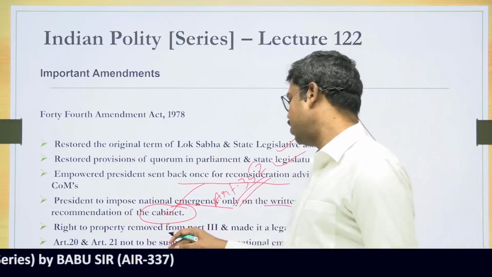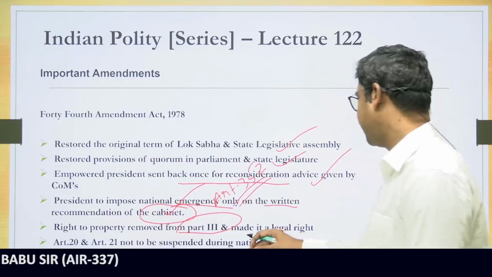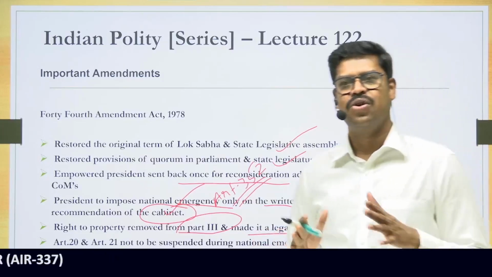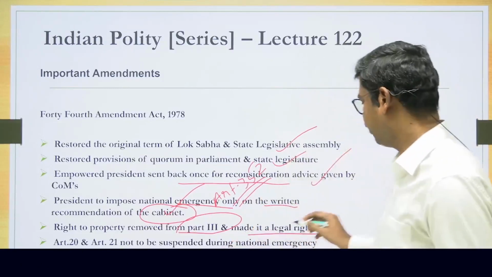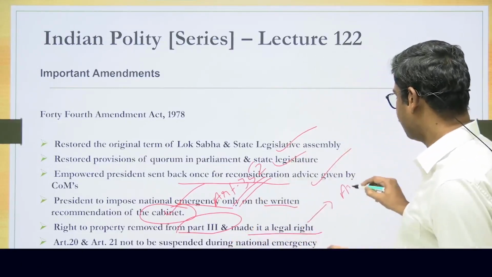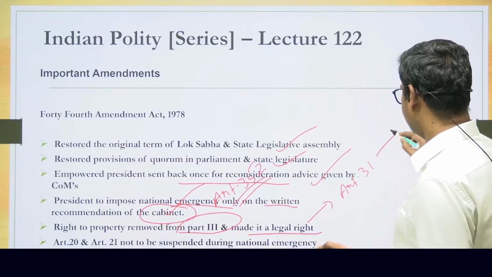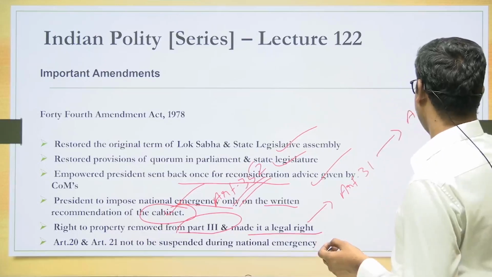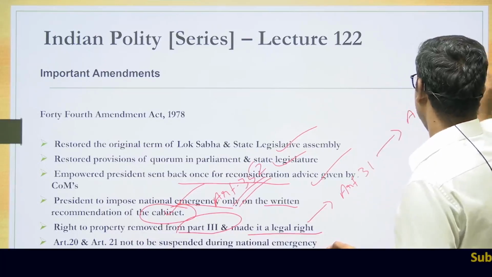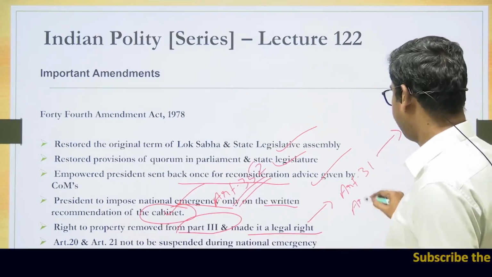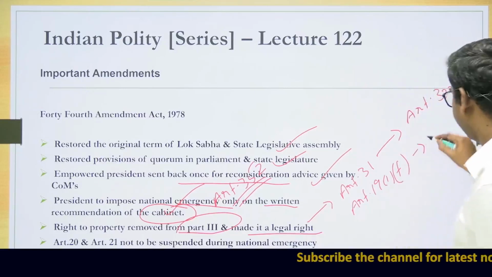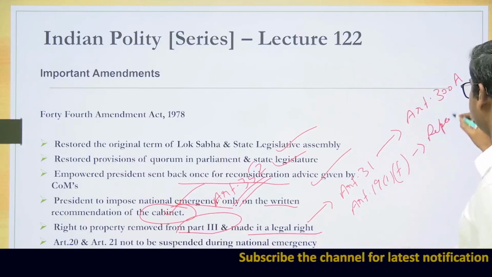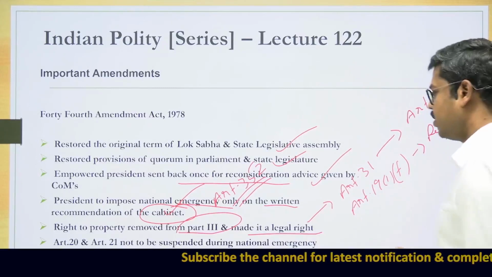Right to property removed from the part 3 and made it a legal right. So the right to property no longer continues to be part of the part 3 of the constitution. In fact, Article 31 was taken out of the part 3 of the constitution. It was placed under Article 300A. So that is one thing. And then Article 19 clause 1 sub-clause F has been completely repealed from the constitution. So these are all the things that you'll have to keep in your mind.